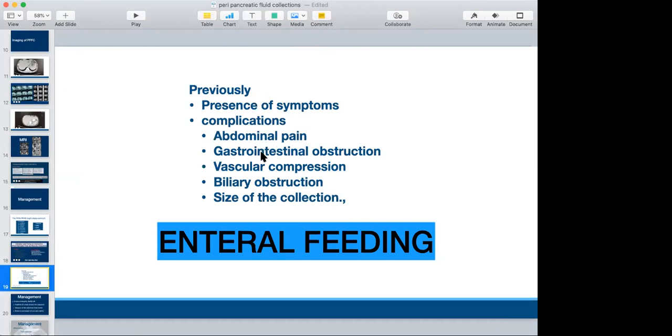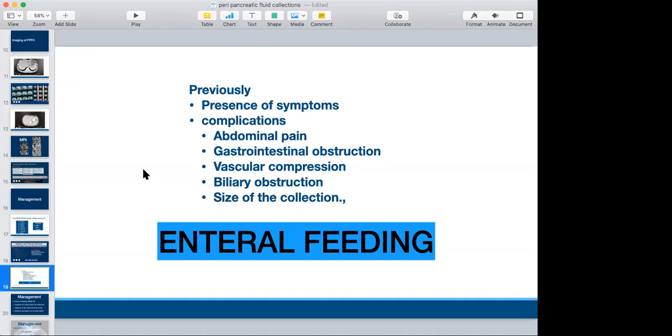If the patient has ileus, we can use enteral nutrition, or a nasojejunal or nasogastric tube to bypass the duodenum and pancreas, which can decrease pain and obstruction. For vascular compression, if there is a thrombosis, to prevent its progression he may need some anticoagulation. For biliary obstruction, temporarily we can do ERCP and stenting.